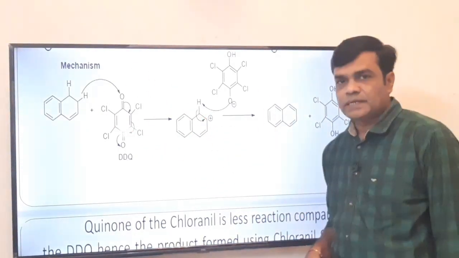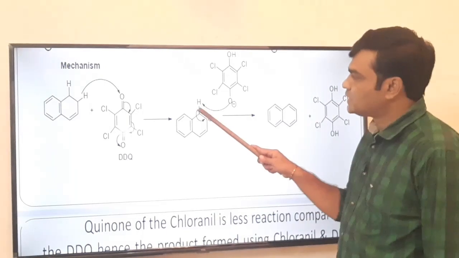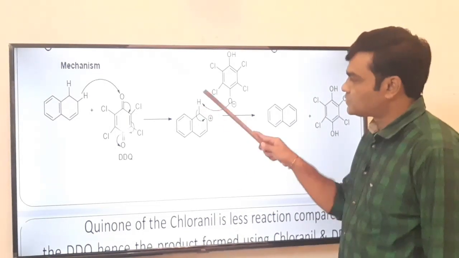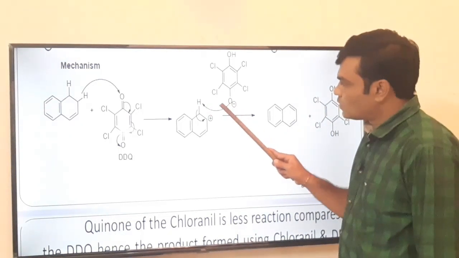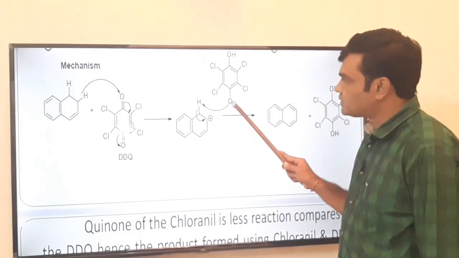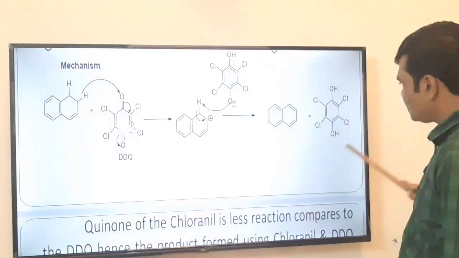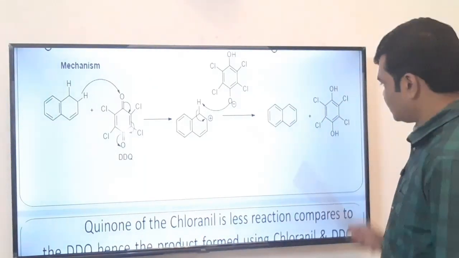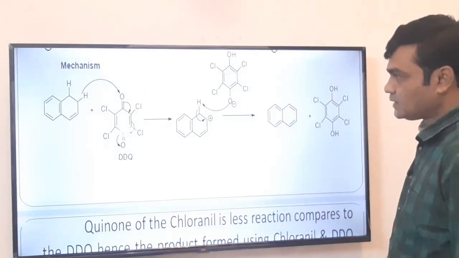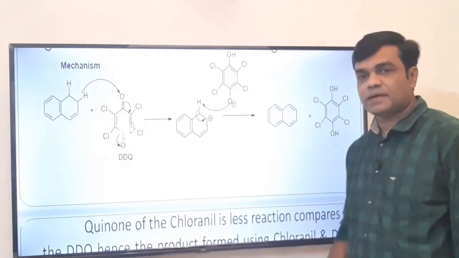In the immediate step, what happens? The deprotonation takes place, this proton has been lost, and this H positive goes to this oxide ion and it stabilizes. We get this hydrogenated derivative of chloranil, which is aromatic in nature. See, this is aromatic. Chloranil is not aromatic, but it becomes aromatic after hydrogenation.